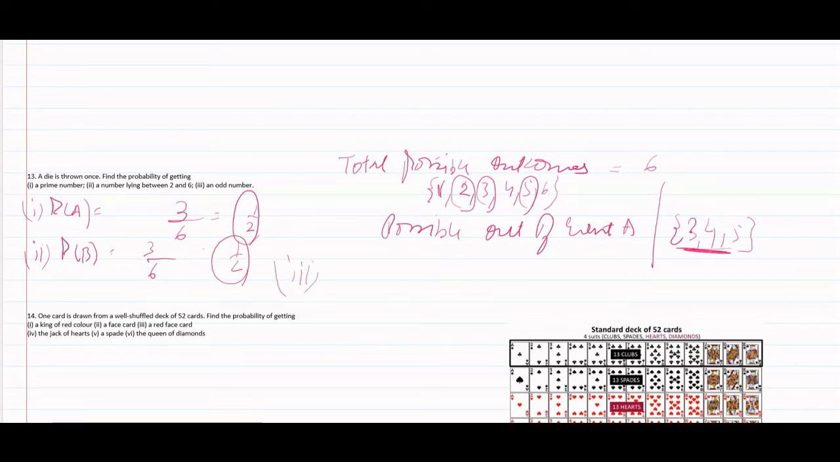Third one, the number is an odd number. So again we would take the probability of event C. Again the total possible outcomes are 6. Odd numbers are 1, 3 and 5. So again it comes to 3 possible outcomes of event C. Again it gets reduced to 1 by 2. Got it?